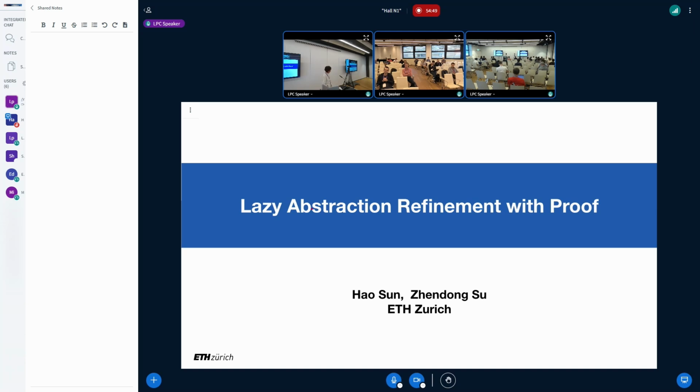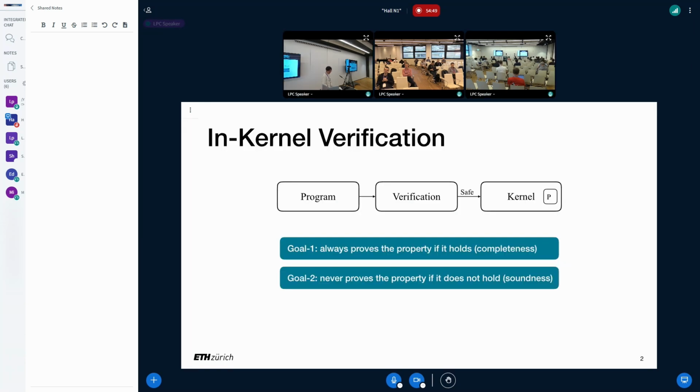Let's now talk about our approach, lazy abstraction refinement with proof to improve the verifier. One of the most attractive features in this subsystem is that we have internal verification.